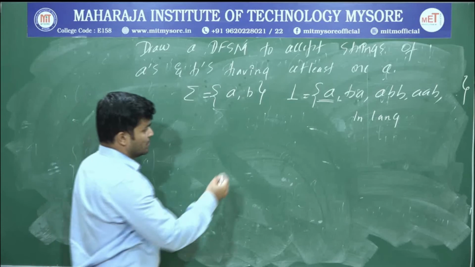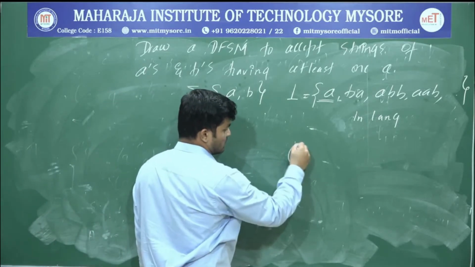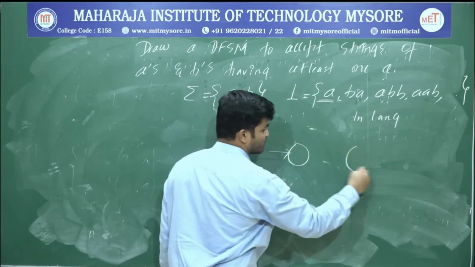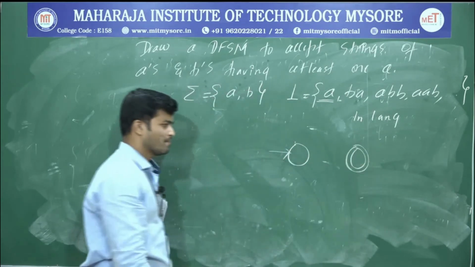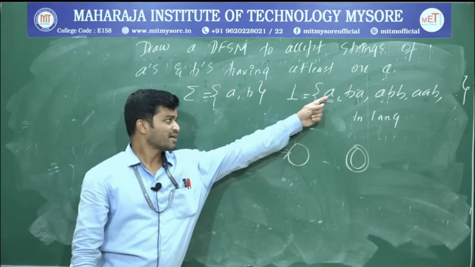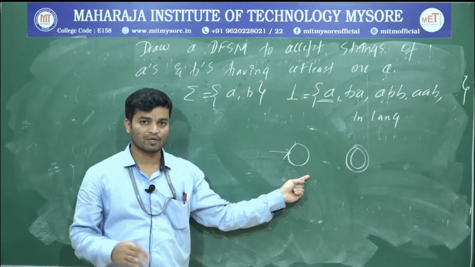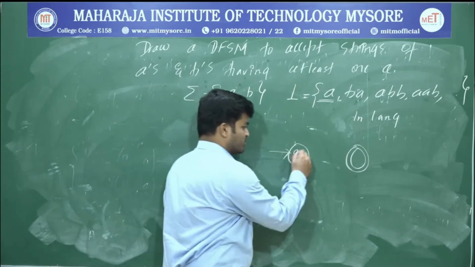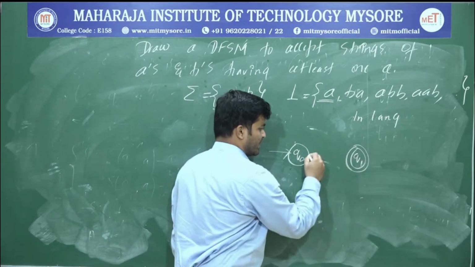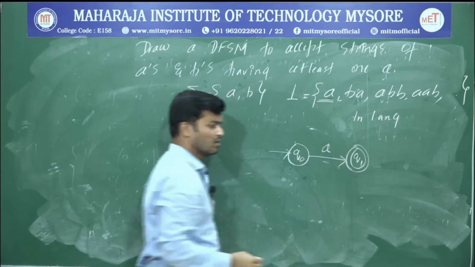Whenever the size is 1, we have 2 states. One is the start state and the other is the accepting state. First build the skeleton. Since the size is 1, go with 2 states. If the size is 2, 3 states, and so on. I will name these Q0 and Q1, and connect them using an arrow, and whatever string we have, you write that as it is.